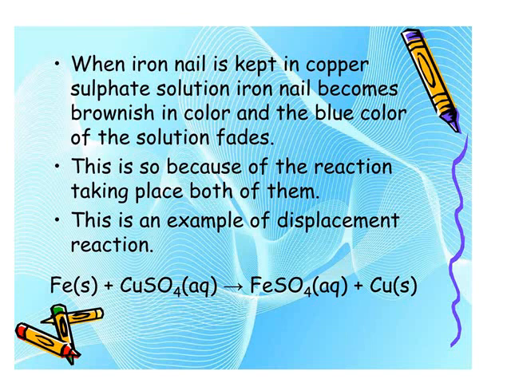This is an example of displacement reaction. The reaction is very important. Fe, ferrous, plus CuSO4, copper sulfate, gives FeSO4, ferrous sulfate, plus Cu, copper. So it's a very important reaction, and this is a very famous equation which represents the displacement, or simply single displacement reaction.